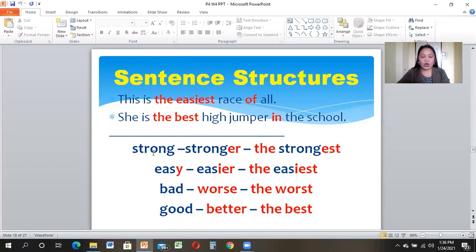So we say strong, stronger, the strongest. Easy, easier, the easiest. Bad, worse, the worst. Good, better, the best. So those are the three levels of our adjective. Now we are going to learn them properly on the next slides.